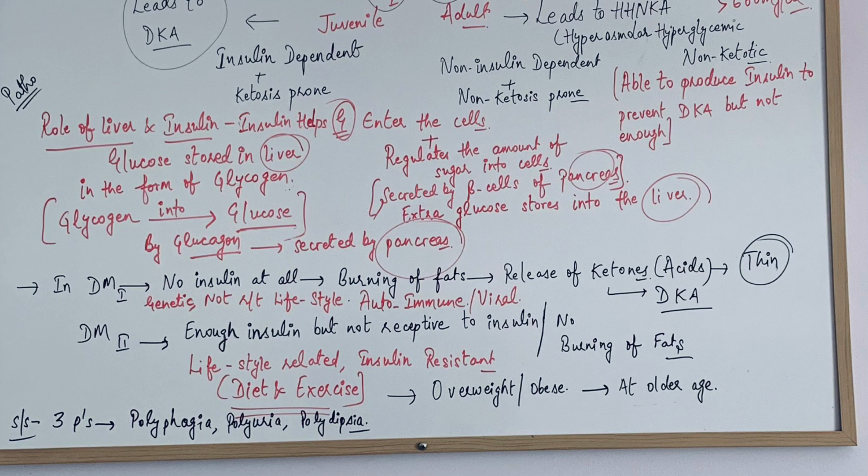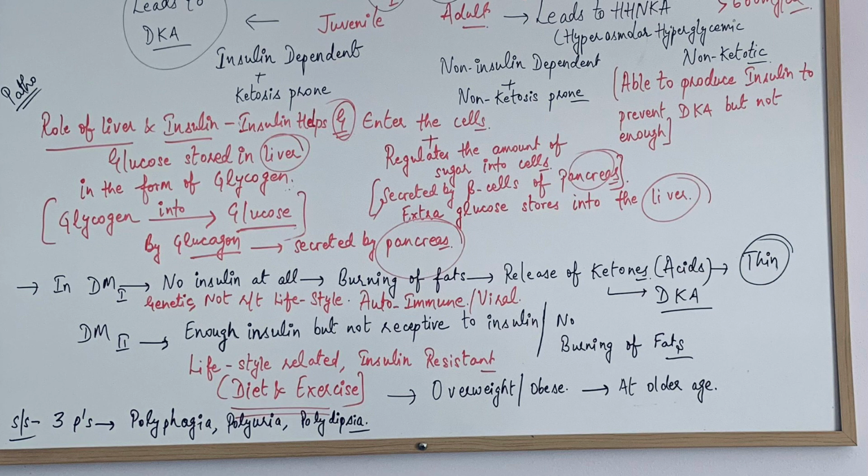And the reasons behind type 1 and type 2. The first reason in type 1 can be genetic. It is hereditary and it is not related to lifestyle. It can be autoimmune, the body is not able to produce insulin, it means there can be some autoimmune disease of the pancreas.